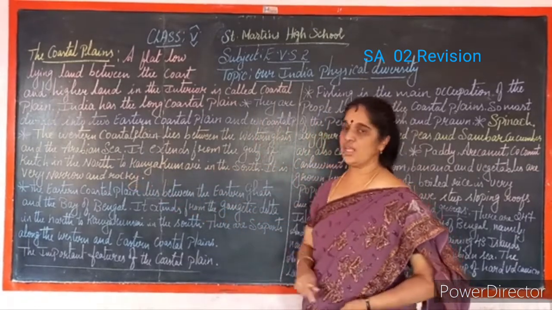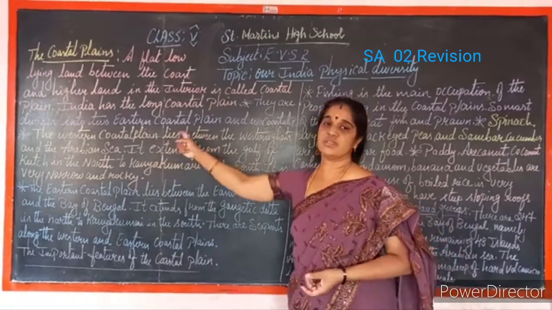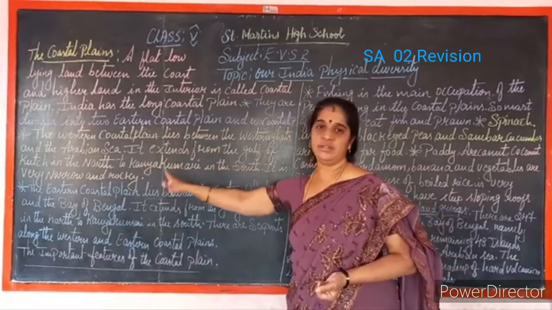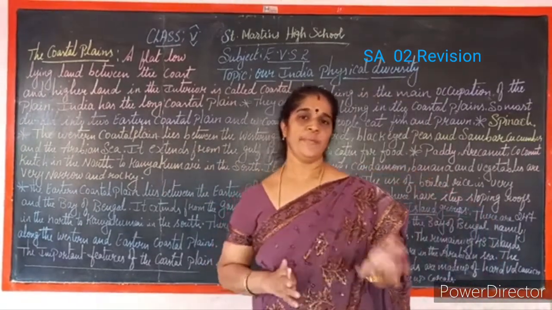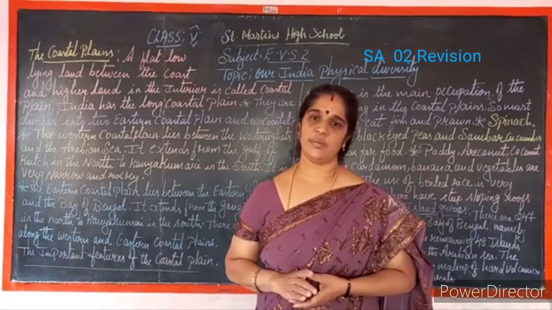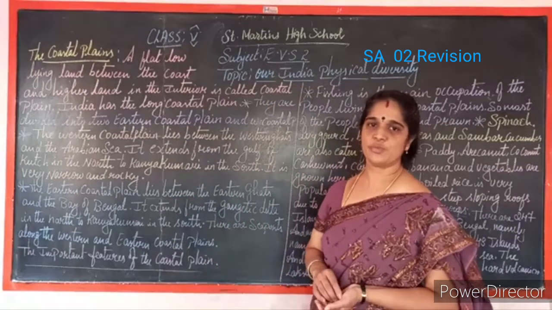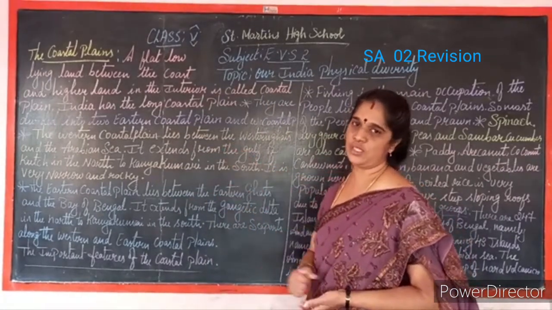It is very narrow and rocky. Which is very narrow and rocky? The western coastal plain is very narrow and rocky. I will show this in the textbook map plus our India physical map. Both I will show you, children. Before that, I will say the difference between the western coastal plain and the eastern coastal plain.